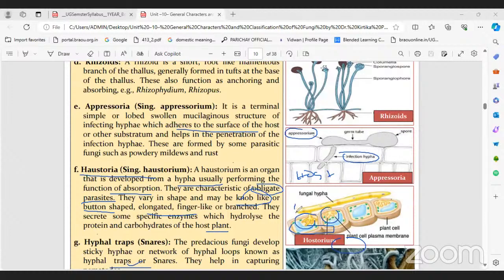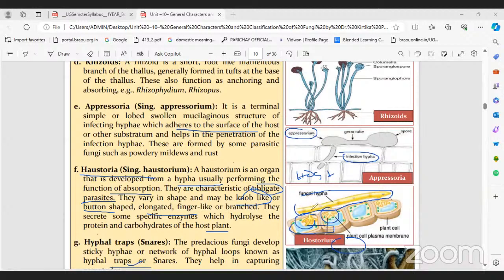So this is fungal hyphae. What happens from the fungal hyphae? Some lobed, branched members emerge. These branched structures are called haustorium. Remember it looks like an infection thread. Appressorium and haustorium are different. Appressoria are formed on the surface of the host, but haustoria form inside the cell.